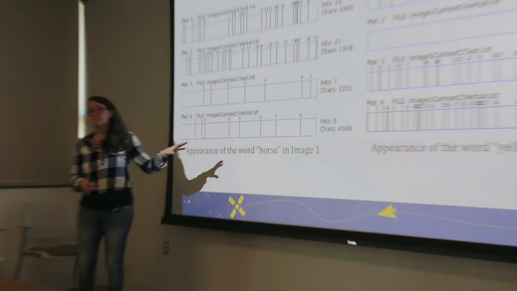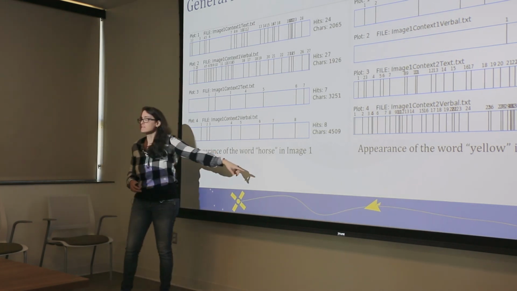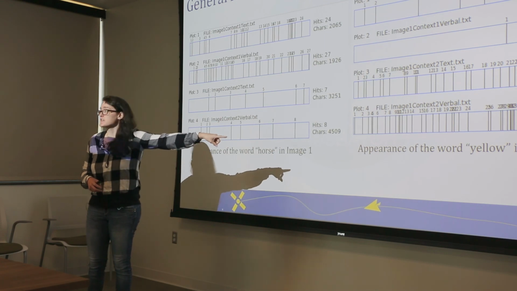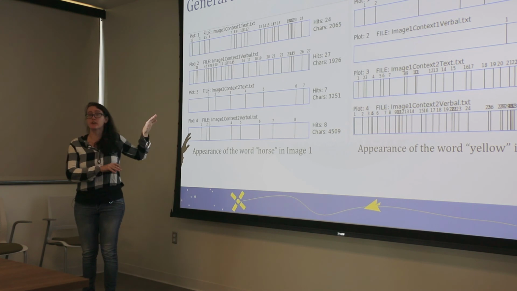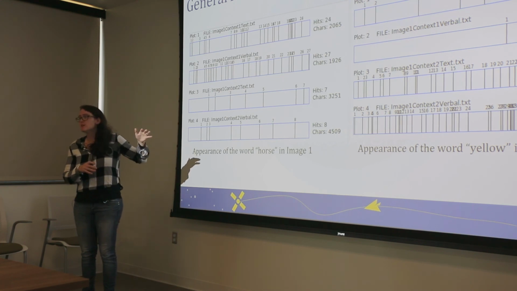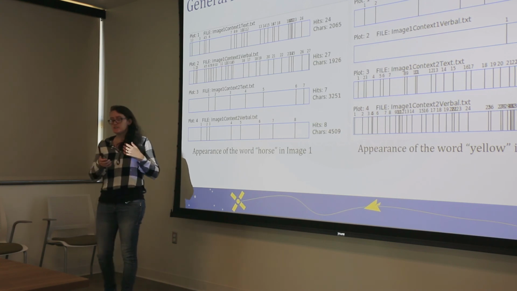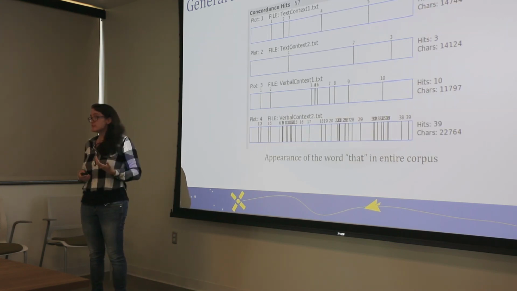What this can suggest to us is maybe we're starting to see more nouns in context 1, more nouns like horse. Maybe we're seeing more adjectives in context 2, more adjectives like yellow. So we can start to develop patterns of what type of language is used in these different contexts. Okay. Maybe that's not even as useful as we wanted as well. We can start to describe the communication and the words that we're seeing using a lot of these different techniques.